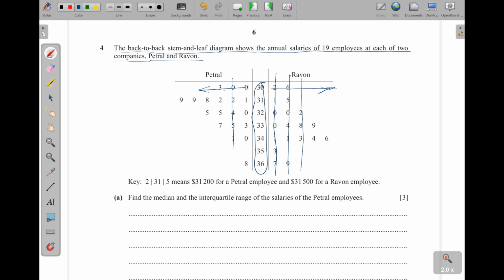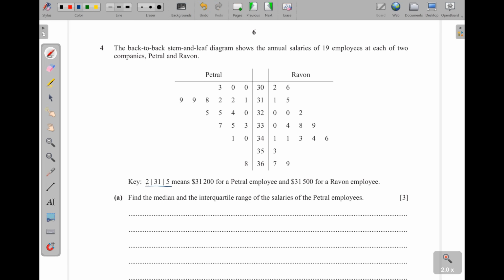So don't write numbers in space, just in case you are told to draw the stem and leaf diagram. Okay, now there is the key here. They are telling us that 2|31|5 means 3-1, that is the one in the middle, then jump this way, that is a 2, but then they are adding on 2 zeros. Okay, so it means $31,200. And then also this other side, it will be 315, then you add the 2 zeros.